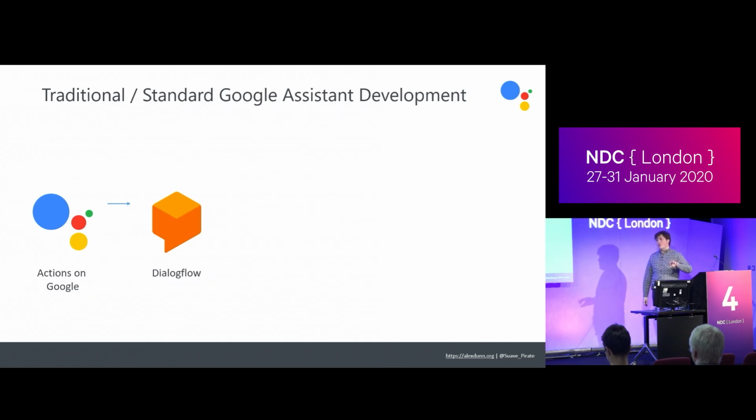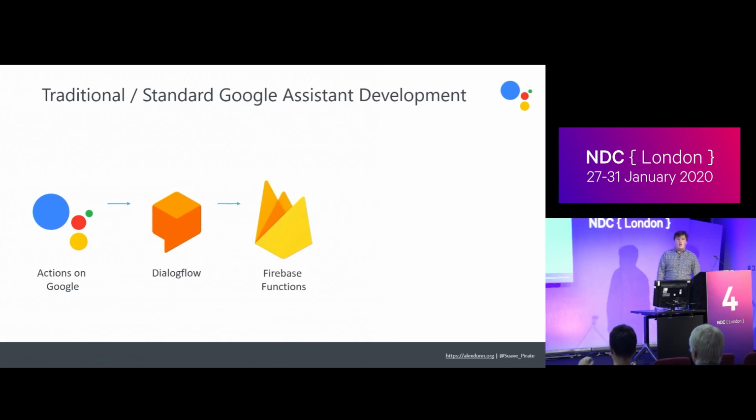But when you build on Dialogflow, you traditionally push to a Firebase function. That's where your business logic lives. You execute it just as if you were executing a Lambda. That also helps support Firebase databases and all the other suites of tools in GCP built on Firebase. And then it all rounds back out to getting the information back to Actions on Google, where we keep that cycle going.